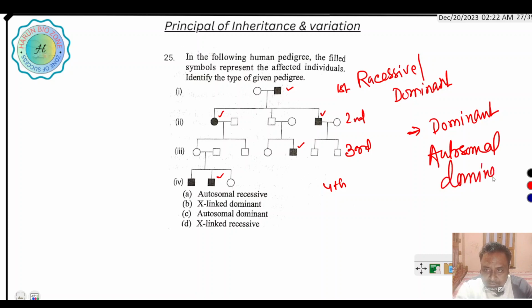So first you identify whether the generation is skipped or not. If the generation is not skipped, then it is dominant. Then you identify autosomal or X-linked. In the case of recessive X-linked, mostly males are affected, but in autosomal disease, both males and females are affected. Here the right answer is autosomal dominant disorder.